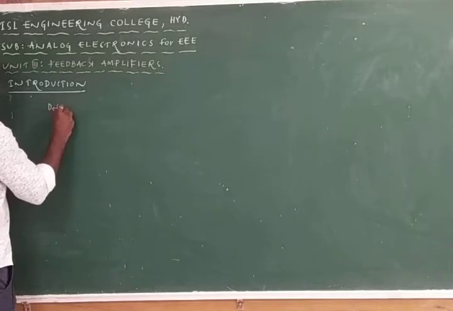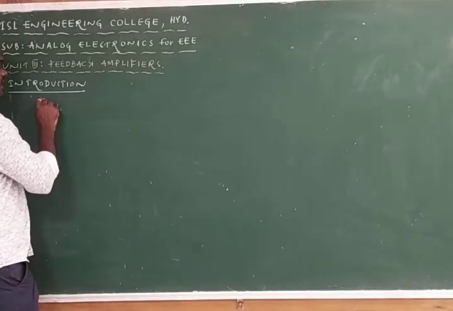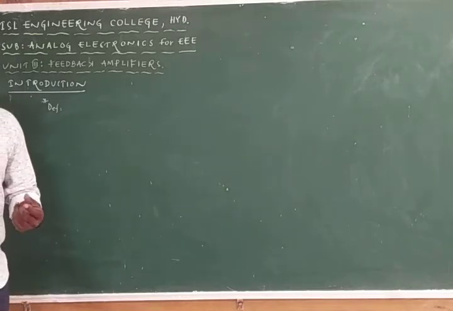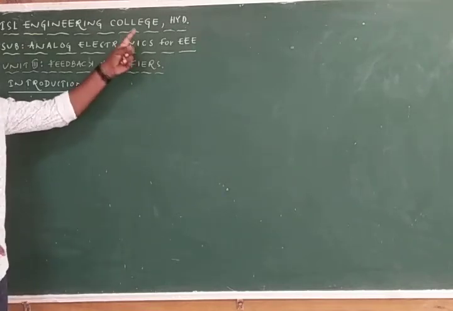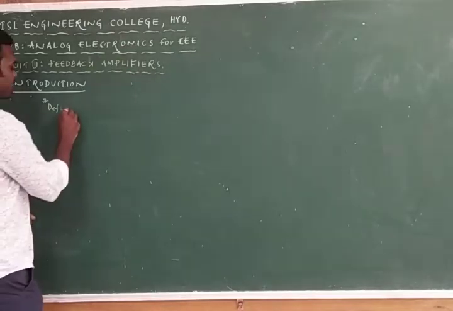Amplifier definition: it is an electronic circuit which increases the strength of the weak signal. This is the definition of the amplifier. Definition of the amplifier will be asked for 2 or 3 marks. What is an example of an amplifier? Loudspeaker is the best example for the amplifier. Then the definition is completed.